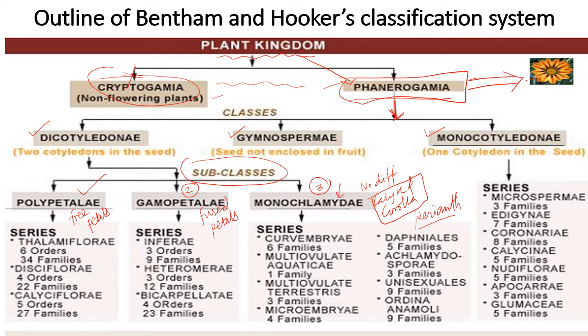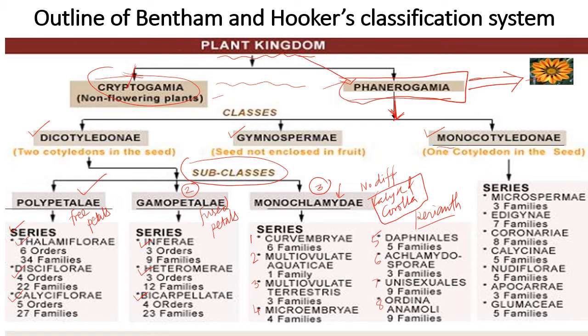Polypetalae again has different series, that is Thalamiflorae, Disciflorae and Calyciflorae. Gamopetalae again has three series, that is Inferae, Heteromerae and Bicarpellatae. And Monochlamydeae again has different series. Out of that, first is Curvembryae, second is Multiovulate Aquaticae, third is Multiovulate Terrestres, fourth is Microembryae, fifth is Daphnales, sixth is Achlamydosporae, seventh is Unisexuales, and eighth is Ordines Anomali.